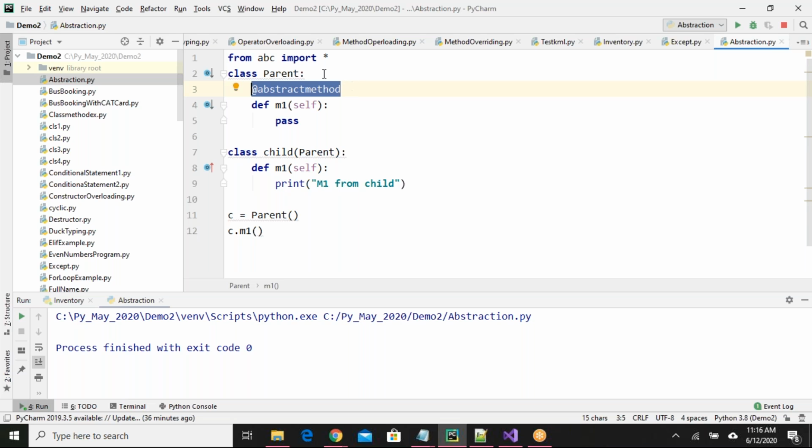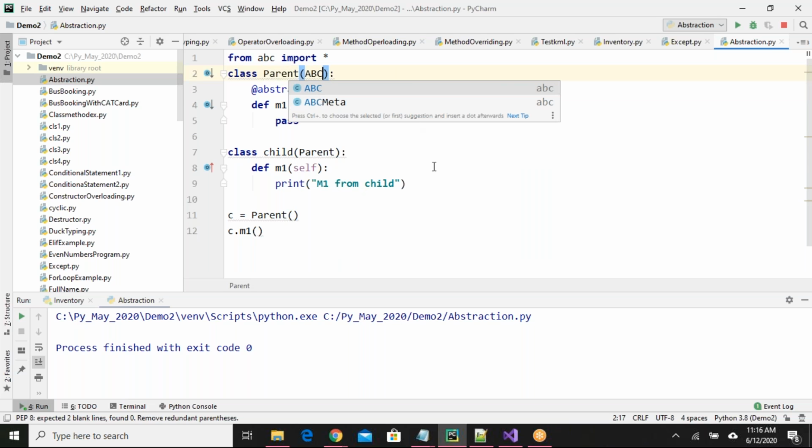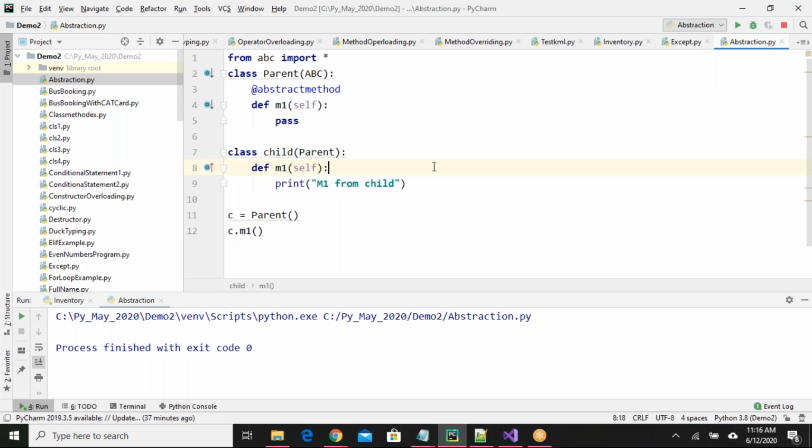Now what I'll do is import this ABC to my parent class. Now the difference comes. If I create an object for parent class, c equals Parent, will it accept?